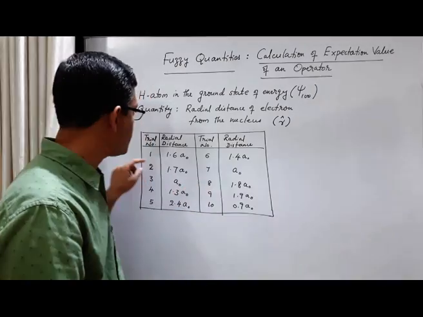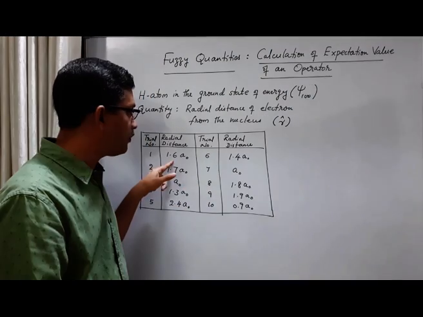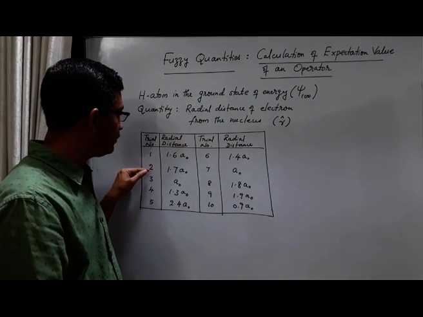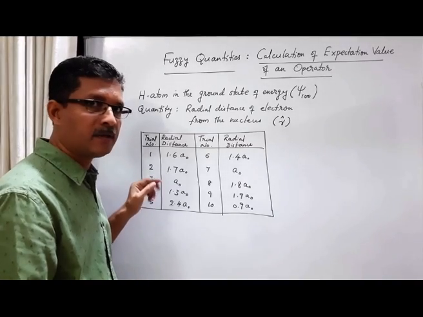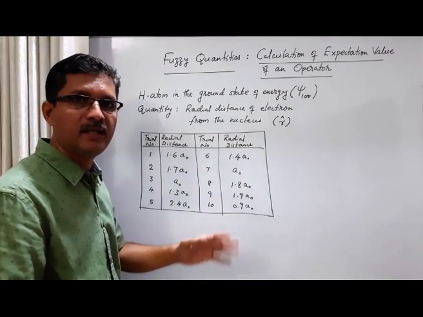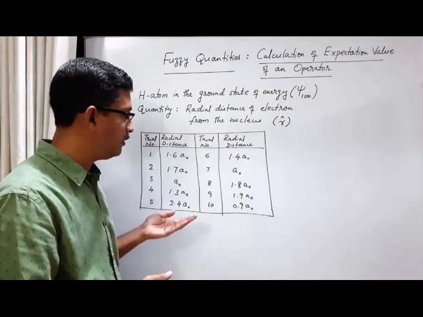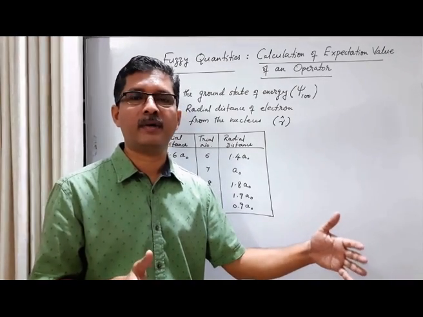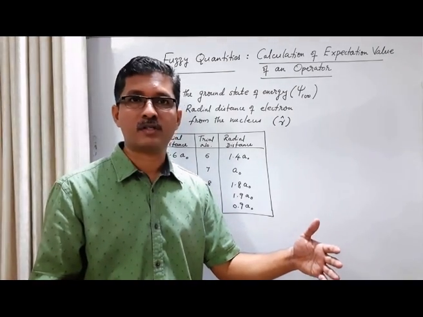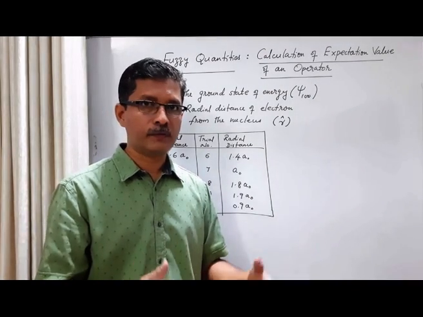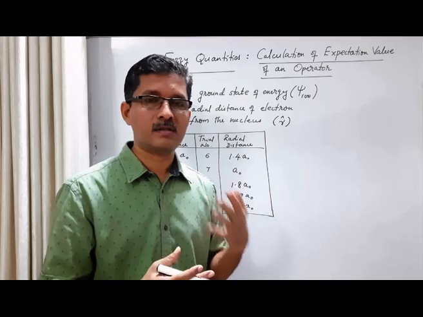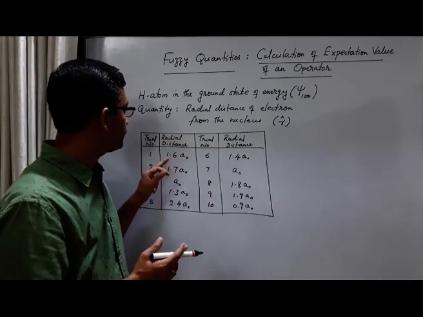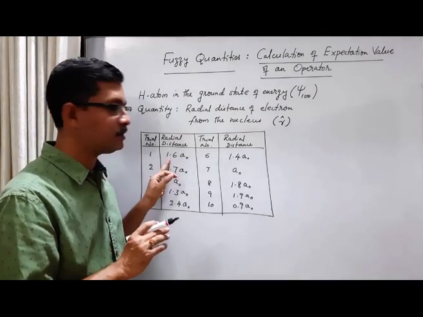For example, consider our first trial. We get the result 1.6A0. Remember that we do these measurements in an ensemble. For example, if we need to do 10 trials, we have an ensemble of 10 hydrogen atoms identically prepared in the ground state of energy, and we do one measurement in each member. Instead of that, if we want to find out what is the state of the system immediately after the measurement, we do the first trial on the first member of the ensemble and we get this value.